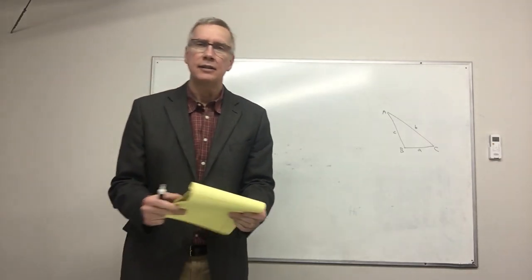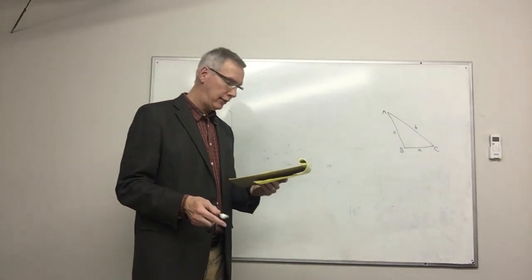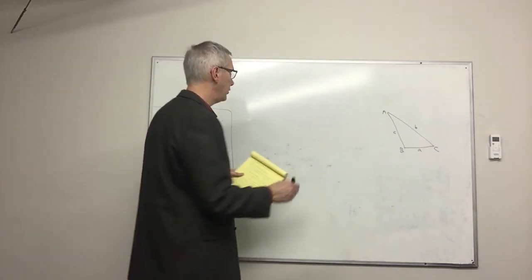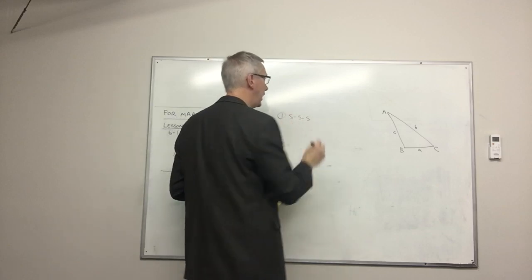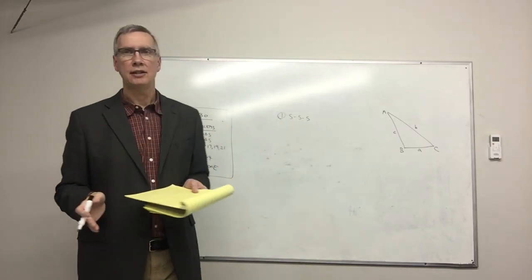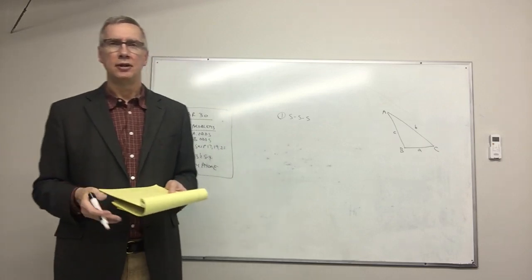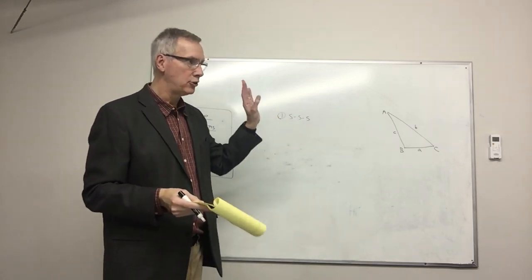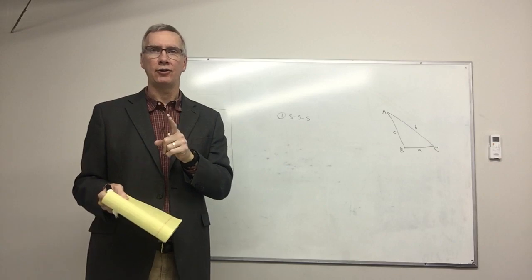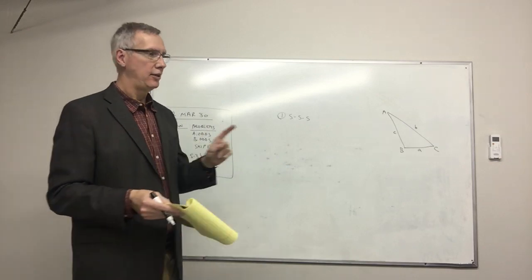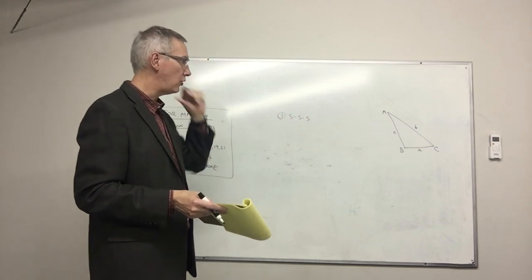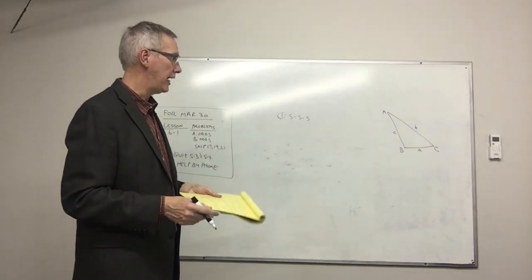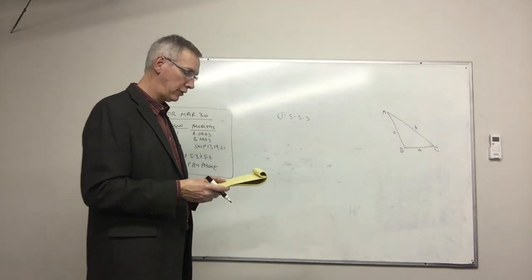There are 4 cases that uniquely define a single triangle. The first case is side, side, side. If I know all 3 sides of a triangle, then the angles are locked in. There is only one triangle that exists if I know all 3 sides. So I can draw that triangle and I can solve for the other 3 angles.